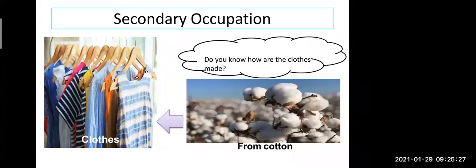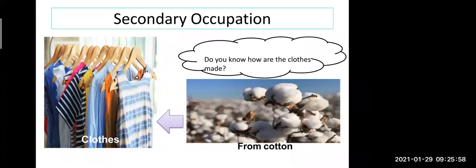So how are clothes made from the cotton? Any rough idea about that? Okay, no problem. See, there are two processes. First is the spinning process and second is the weaving process.